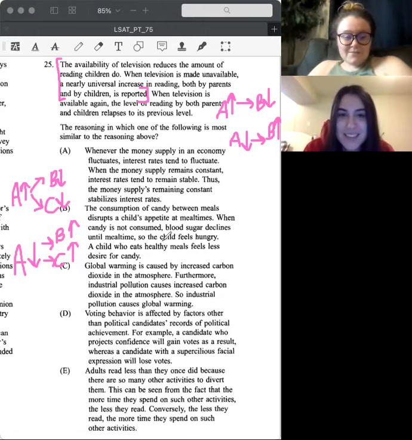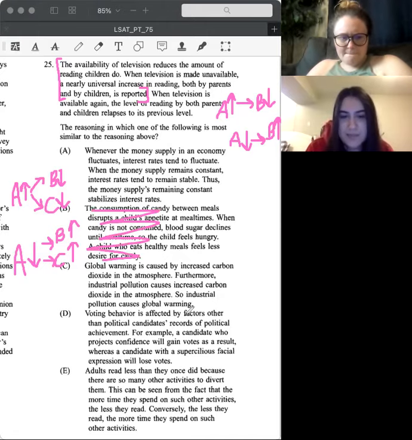So whatever, let's see. B, the consumption of candy between meals disrupts the children's appetite at mealtimes. When candy is not consumed, blood sugar declines until mealtime, so the child feels hungry. A child who eats healthy meals feels less desire. No, that's bringing in a new variable, so that can't be it. I crossed it out because of healthy meals.